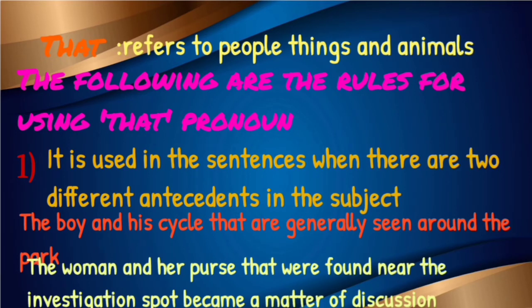Here we are talking about two things, that is the woman and her purse. The woman is a person and her purse is a thing. So as we got two nouns of different kind, woman refers to a person, we can use who if only a person is there, but her purse is a thing, so we can use which for things, but when both are there we cannot use those. So that is the reason we are using that here.